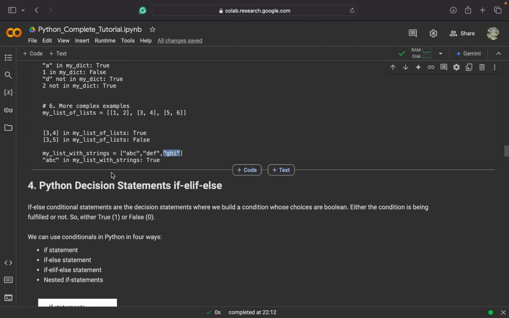So checking if ABC in my list with strings. ABC is present here, so it is in my list with strings. So it will return true.